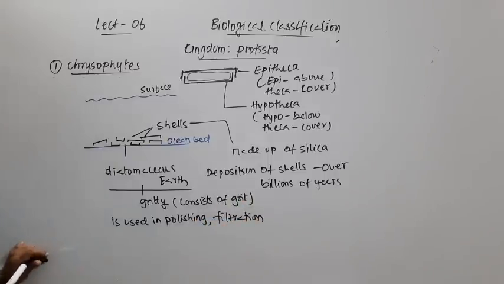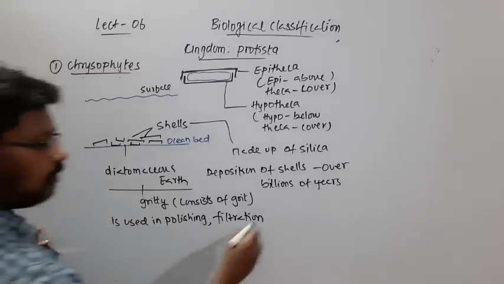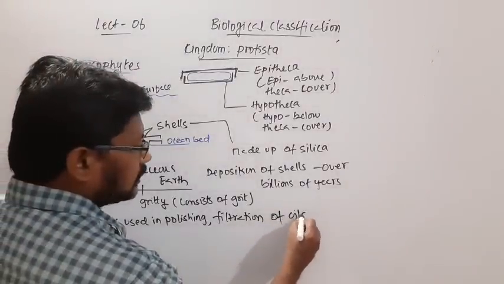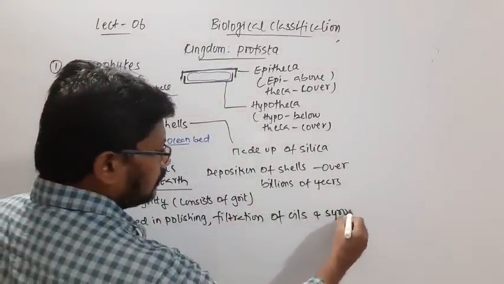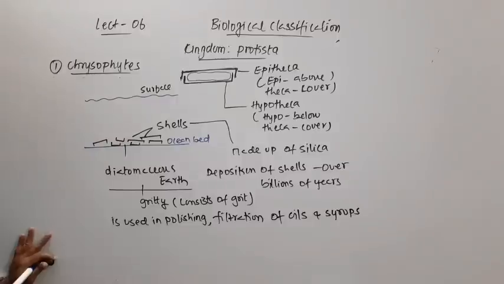It is even used for the filtration of oils and syrups.